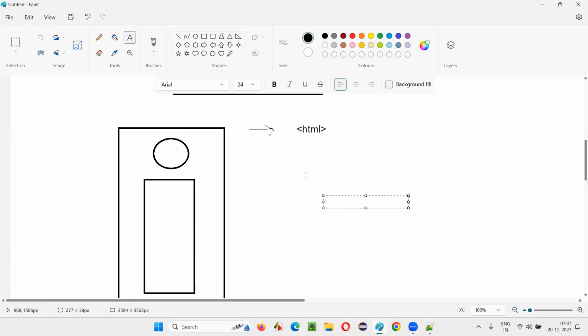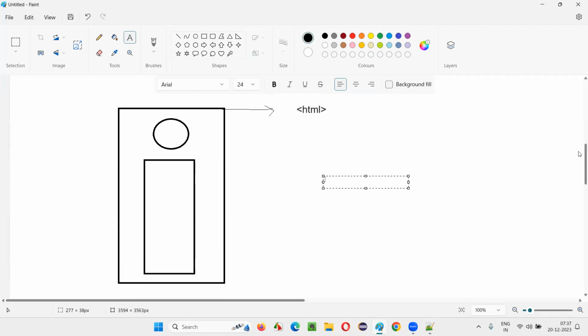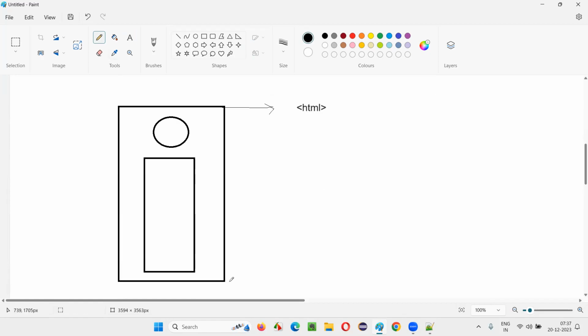Now, where is the box ending, guys? Here, the box is ending. So while creating web pages, to initiate the start of the web page, we write the HTML tag. Like the box starts here and ends here, HTML is starting here. Content in the HTML web page starts here and ends here. And here, how to write the ending tag? This is the starting tag. How to write the ending tag?